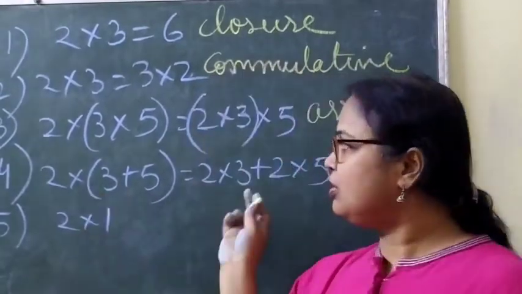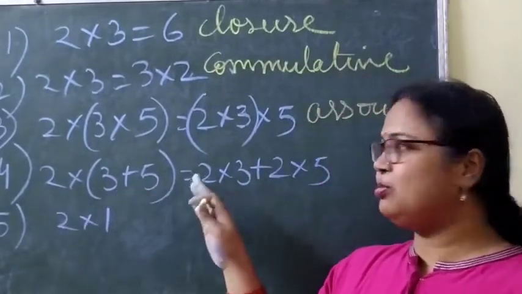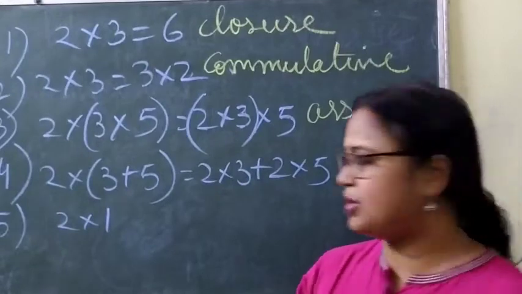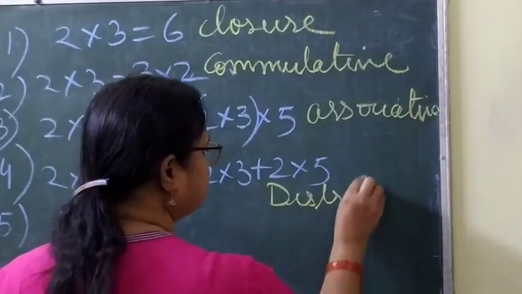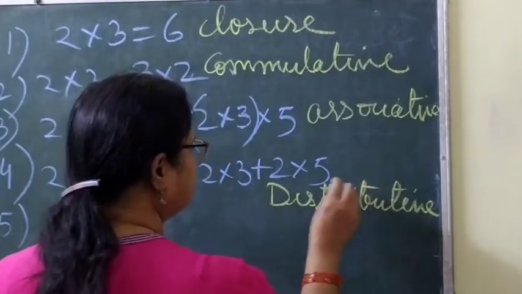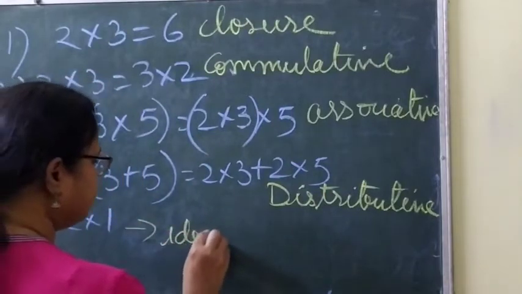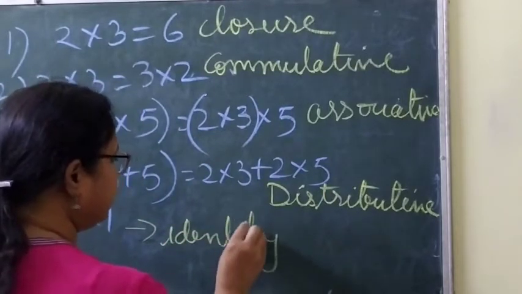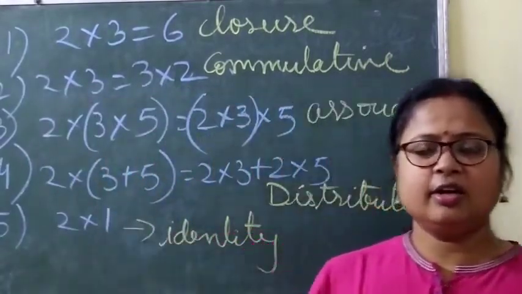Okay. Now fourth one, which property does it follow? It is distributed, so distributive property. And this one is identity, multiplicative identity. Okay? So like this you can get the questions.